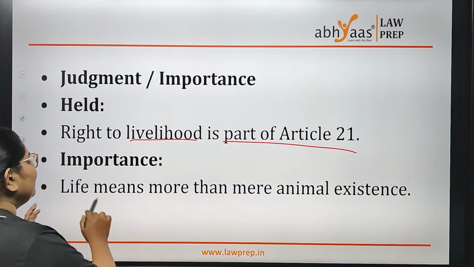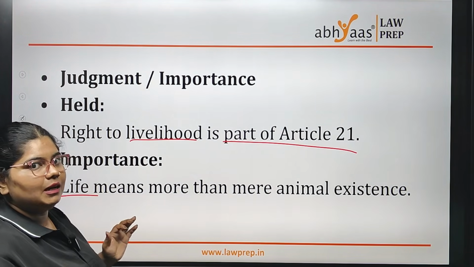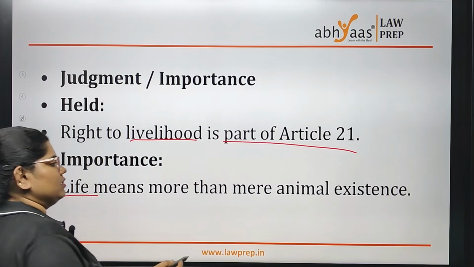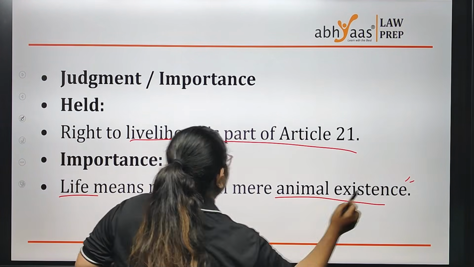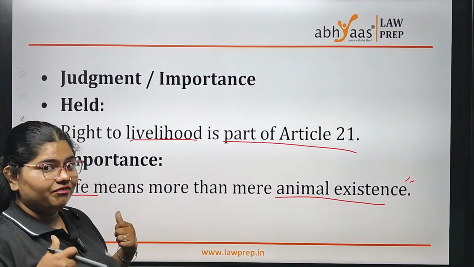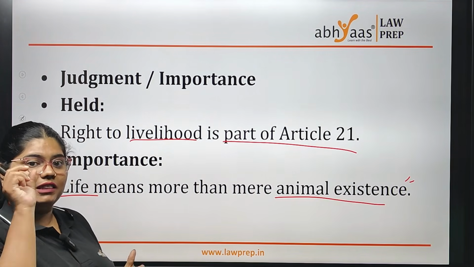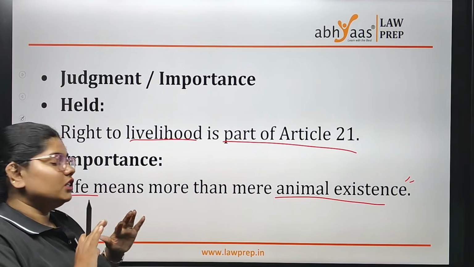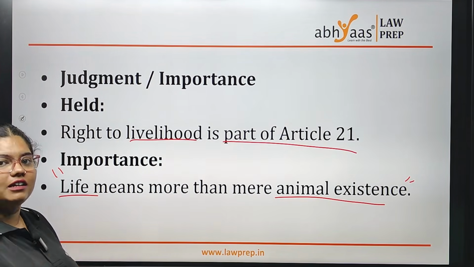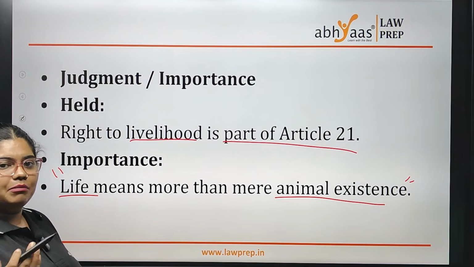Life is not only just existing like an animal. This point is important. In this case, they have clearly said that in Article 21 the word life doesn't mean just existing like an animal. We also have other rights under the right to life and liberty.